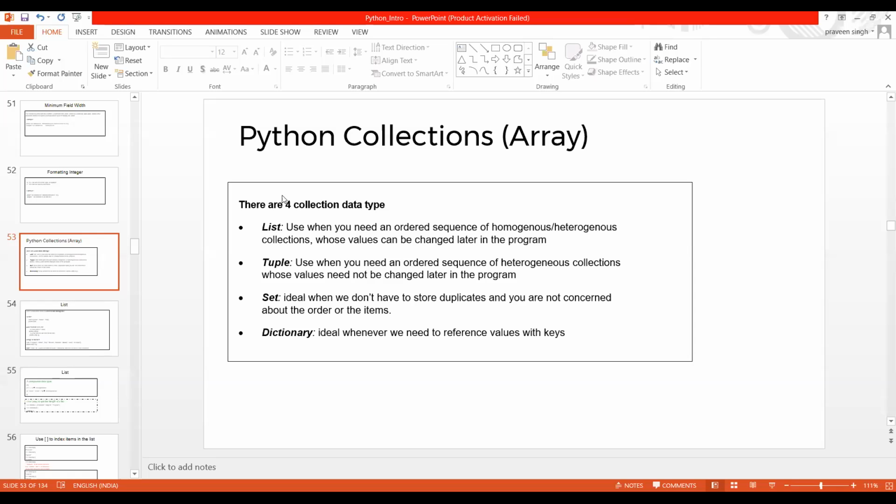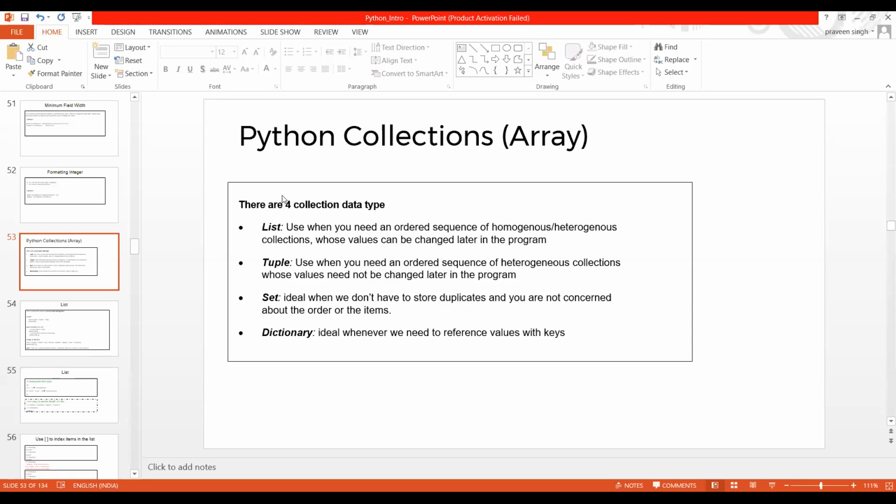And in tuple we have heterogeneous collection. If you want to change some values in the tuple, it isn't possible. In set, the definition is almost the same, but we use it when we do not need to store duplicates. Suppose we want only one entry for everything, every distinct entry. At that time, what data type comes to your mind? That has to be set, because there is no duplicacy.